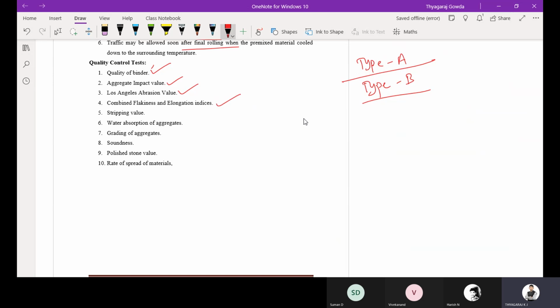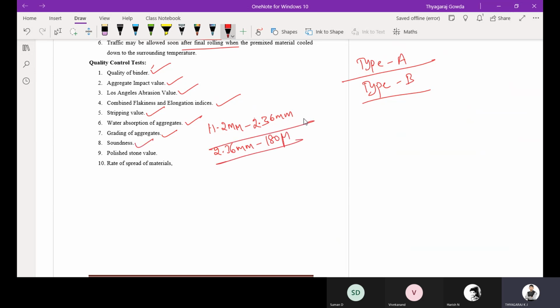Then stripping value, water absorption of aggregates, and gradation. I told you, you are going to consider the aggregates passing 11.2 mm and retained on 10.6 mm. Then for type B, it is 2.36 mm to 180 micron.